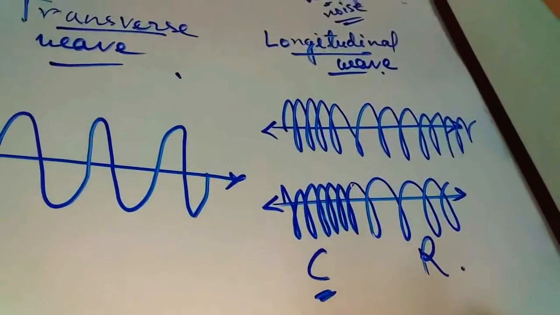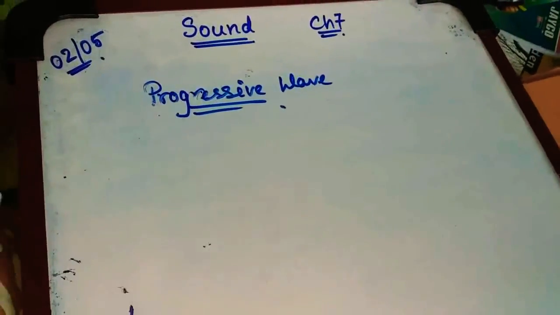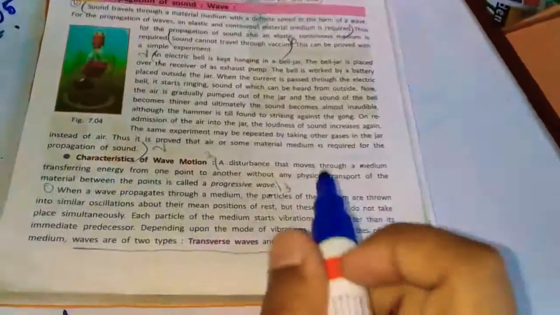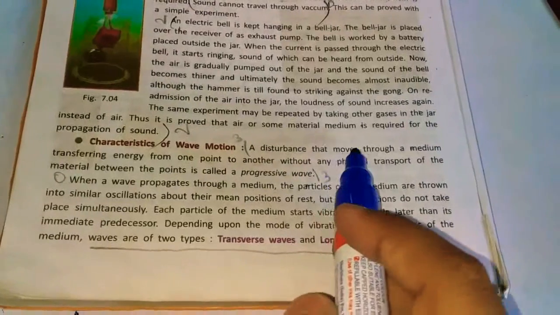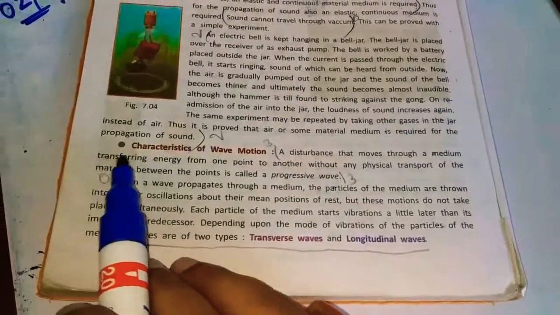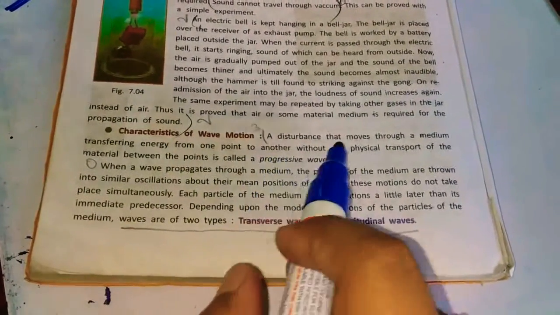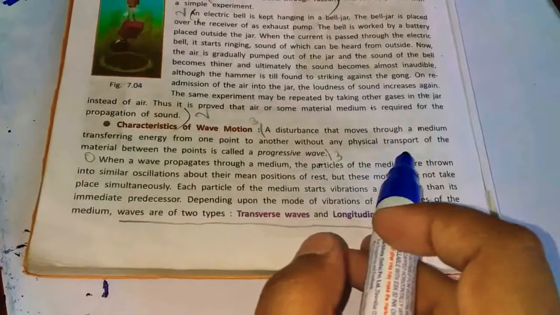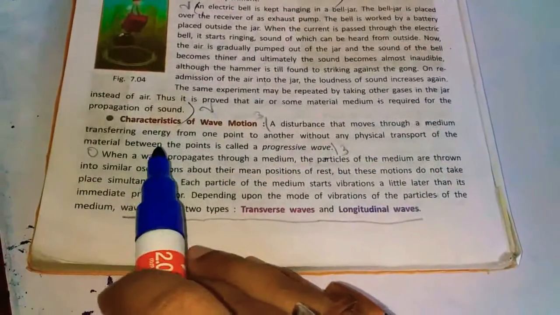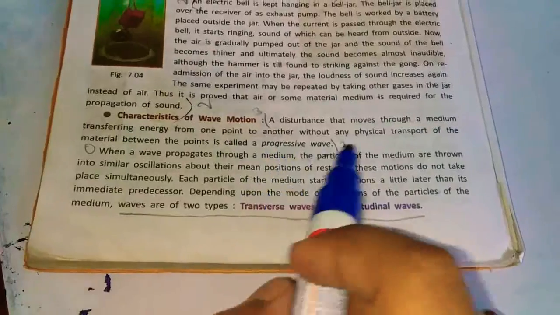Now there is a term called progressive wave. What is a progressive wave? A disturbance that moves through a medium, transferring energy from one point to another without any physical transport of the material between the points, is called a progressive wave.